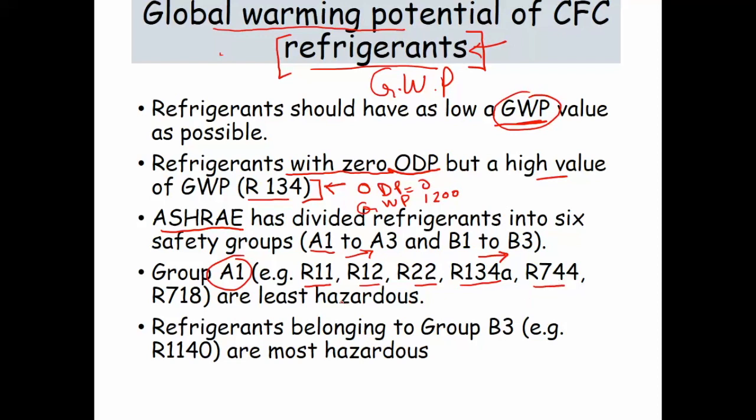R744 come. All these represent the least dangerous group. So A1 is the least dangerous, and B3 belongs to the highly dangerous group. In the B3 category there is a refrigerant which is R1140. So what is this R11, R12, R22? We will discuss this in the coming slides. So this is the category defined by the ASHRAE society, which everyone needs to follow, and accordingly needs to select the refrigerant for the purpose of refrigeration.